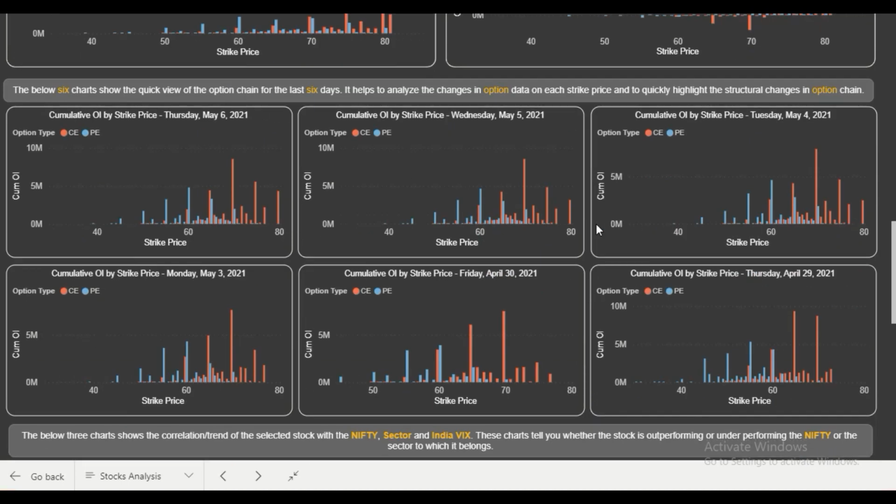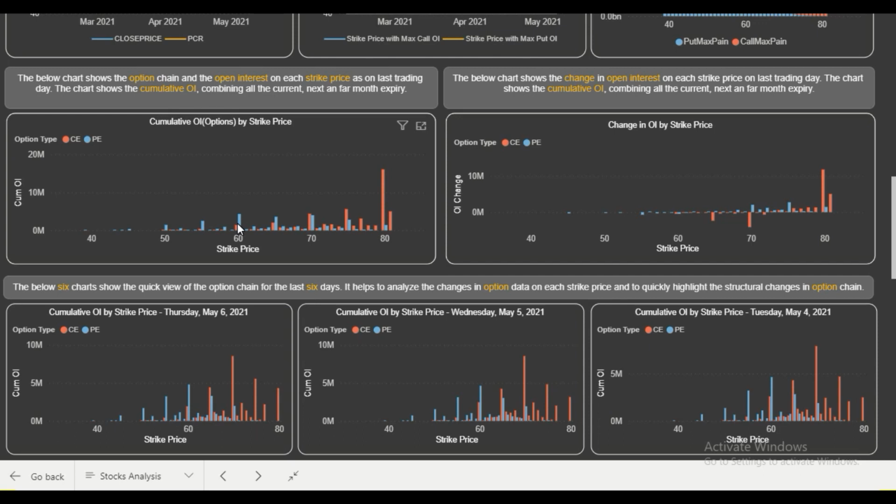If we quickly analyze the past 6 days, you can see that on 29th of April, at 60 there was a fight between the put writers and call writers, and at the price of 55 there was huge put writing. It was acting as a major support. Then the support level shifted to 60, the put writing shifted to the 60 strike price, and you can see put writing increasing at 60 and also at 65 levels. So clearly put writing has increased as compared to call writing over the past few days.